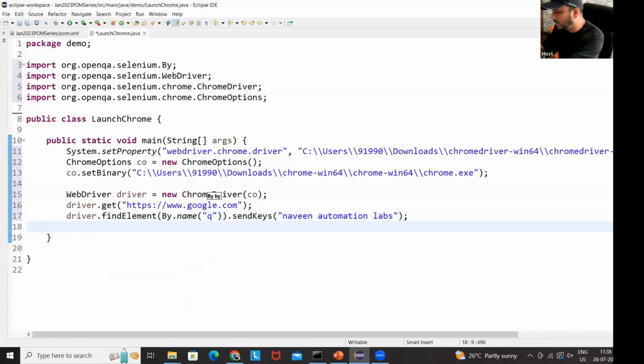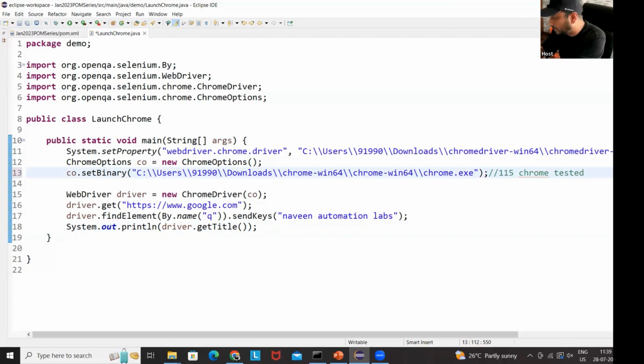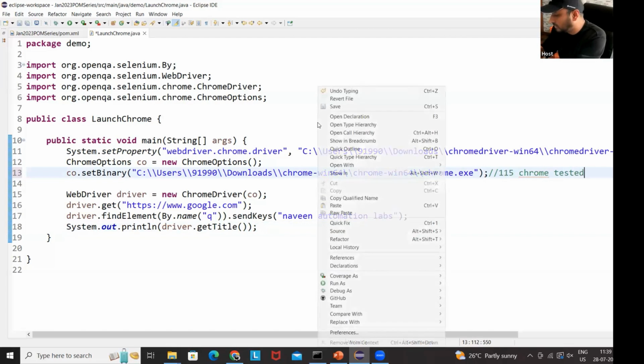I'm not quitting it, but let me write System.out.println also, because I really want to print the title of this particular page. Perfect. So let's see, is it really working or not? It should open the 115 Chrome browser, the Chrome for testing browser. So let's quickly run as Java application.